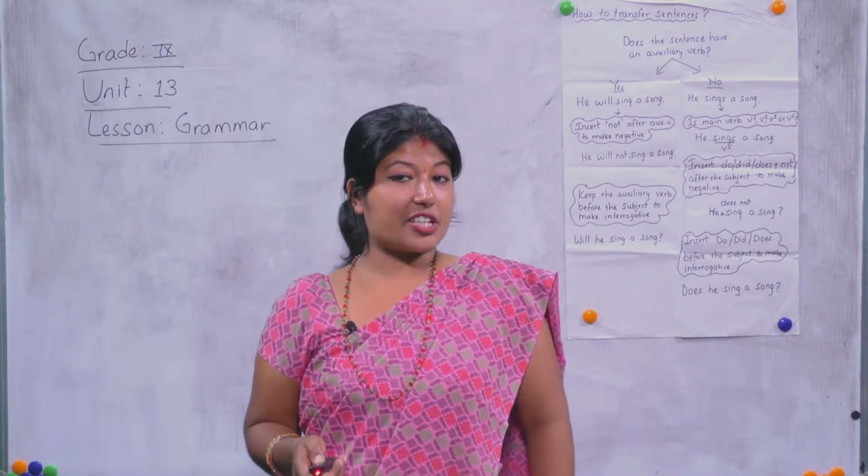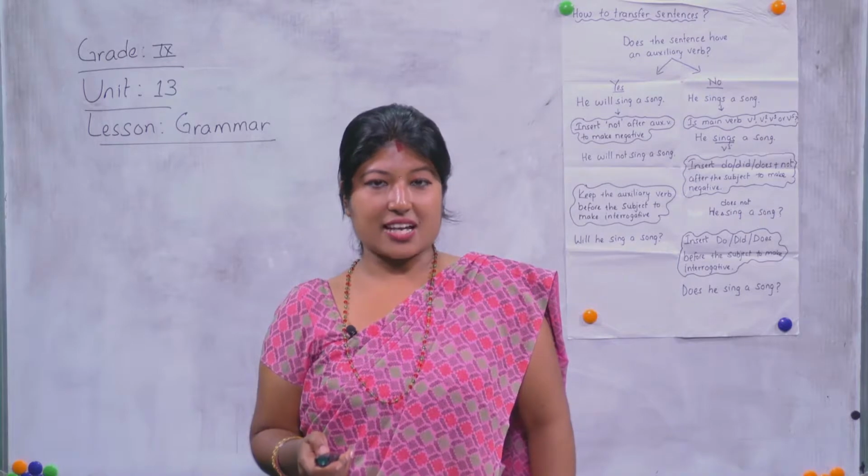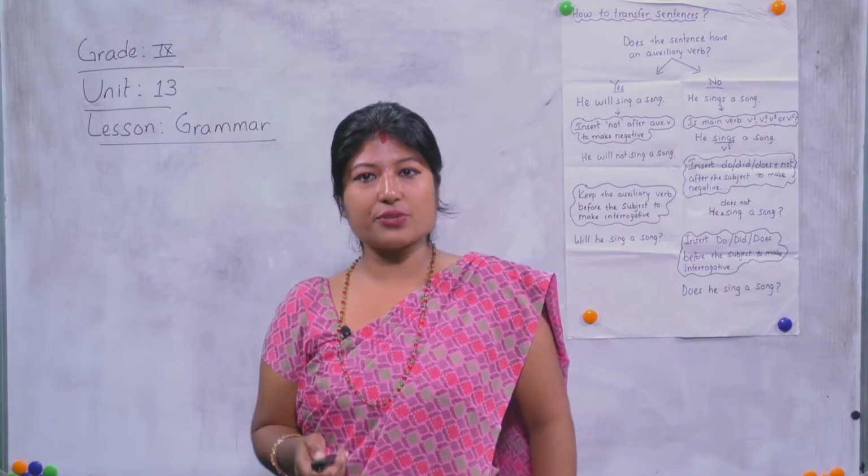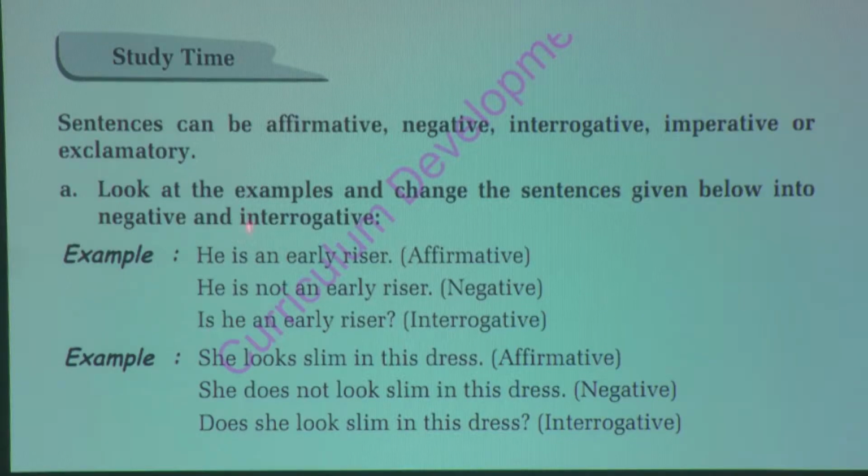Some examples are given before going through the exercises. Let's view these examples. Look at the examples and change the given sentences into negative and interrogative. A statement is given and you have to change the same statement into negative and interrogative.